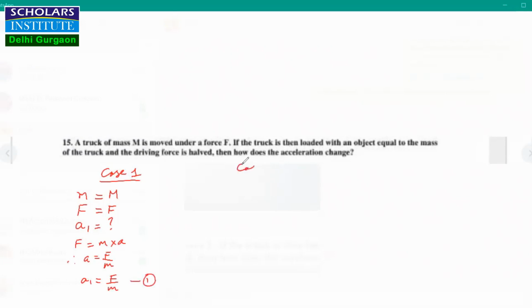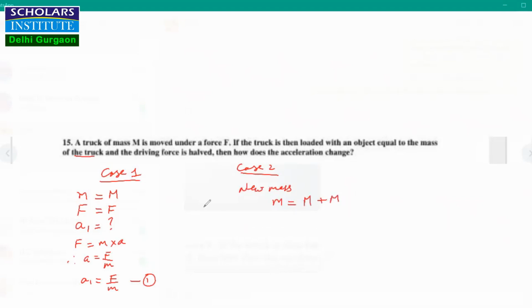Case 2. Now, if the truck is loaded with an object equal to the mass of the truck, so the new mass will be equal to M plus capital M.